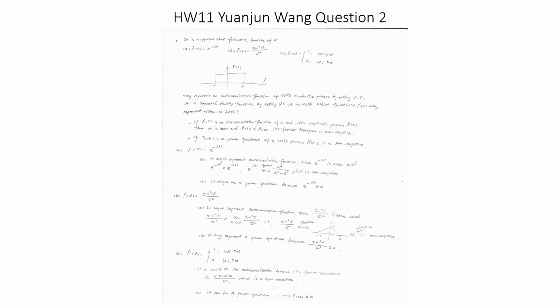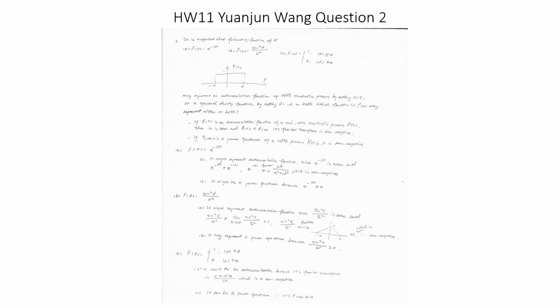So A, f of v is equal to e to the negative absolute value of v. For this one, we know it might represent the autocorrelation function, because e to the negative absolute value of v is even, and it is smaller or equal to e to the negative 0.